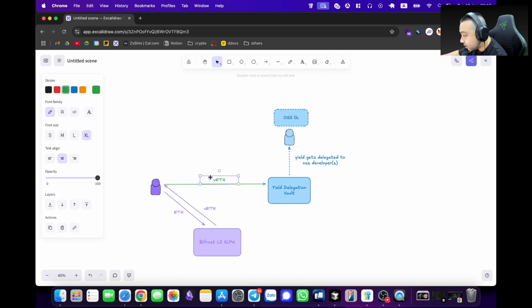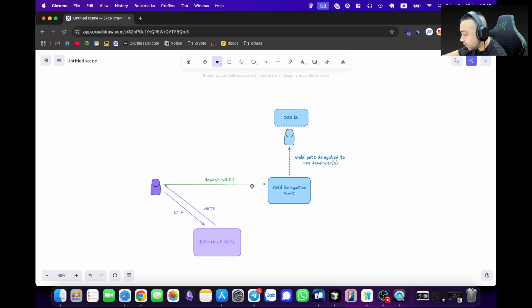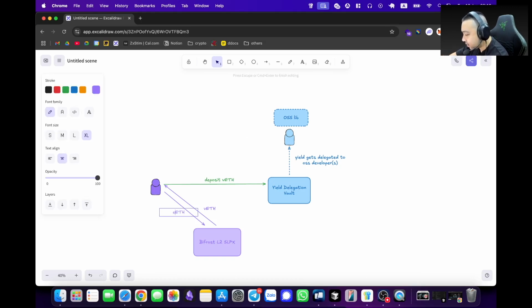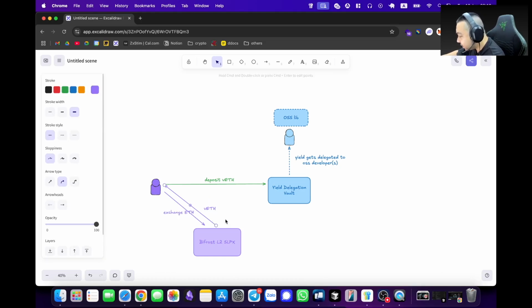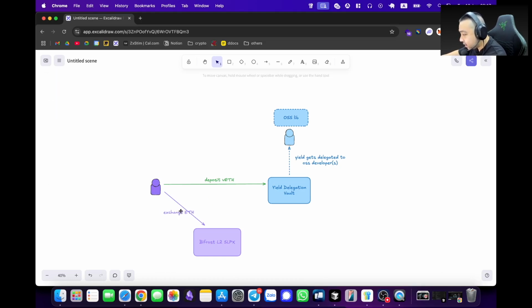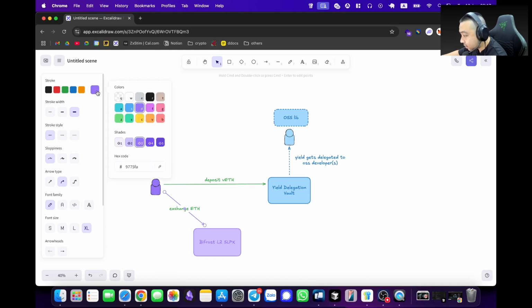Deposit vETH into a yield delegation vault. Maybe I switch it out to this one, like this.